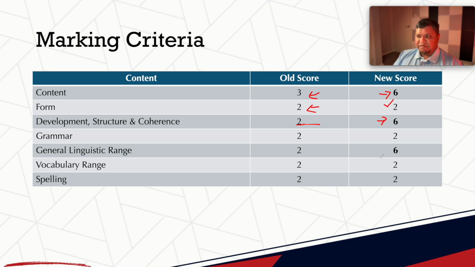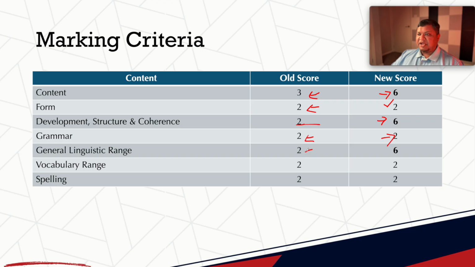In the same way, if you're writing something opposing to the previous paragraph, you can start with on the other hand, nevertheless, however, this way. So you will see that in my structure, I have used them in the right way, in the right places. So you can simply follow that. Next is grammar. It used to be 2 and it will still be 2, so there is no change in it.